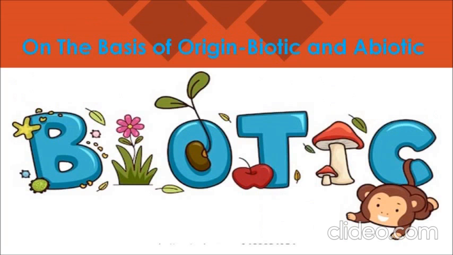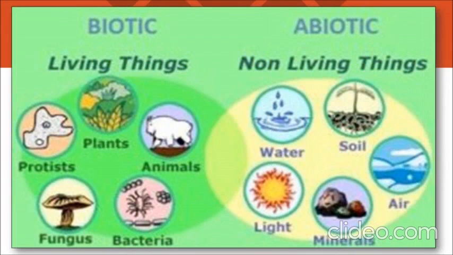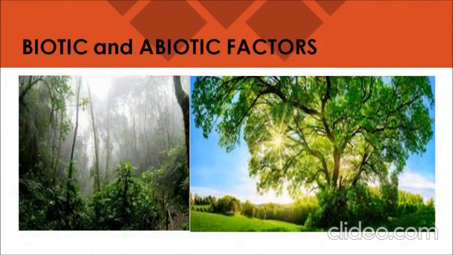So children, the first kind of resources is biotic resources. Biotic resources are obtained from the biosphere. All the living organisms in our environment are called biotic resources. These resources are available in that zone of the earth that supports life.